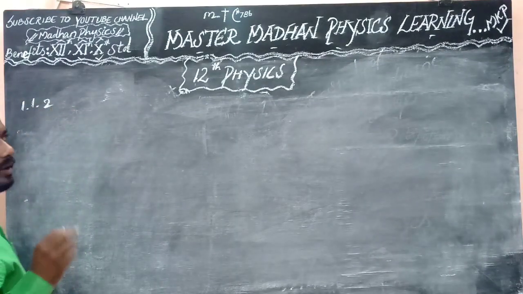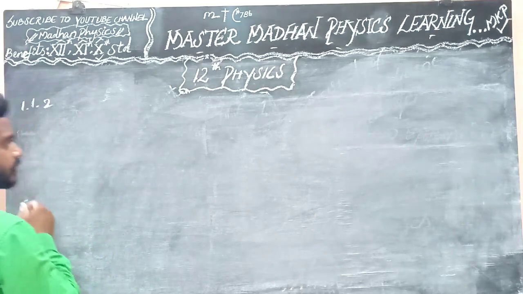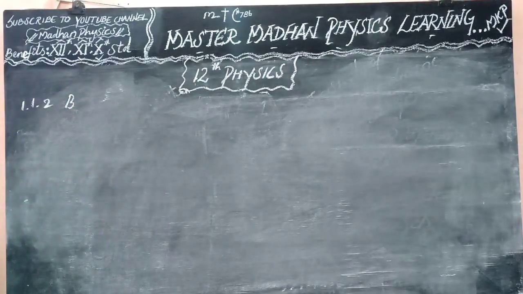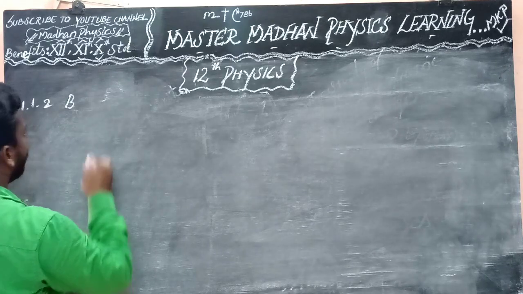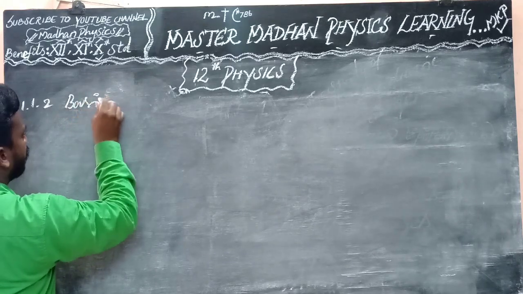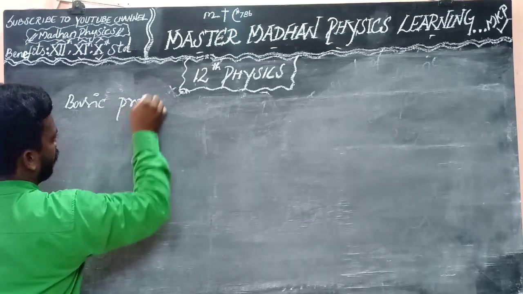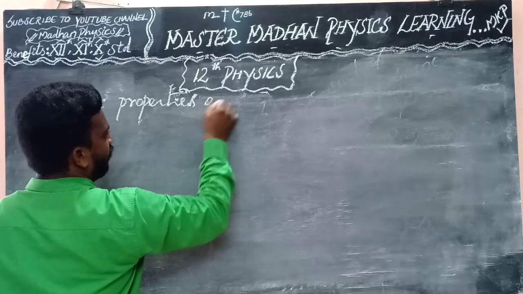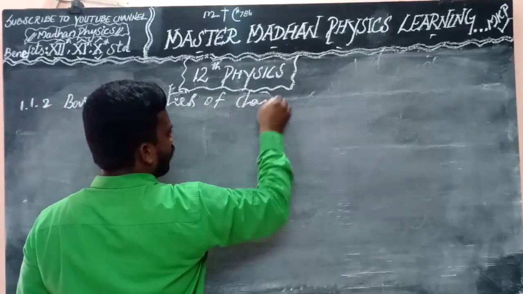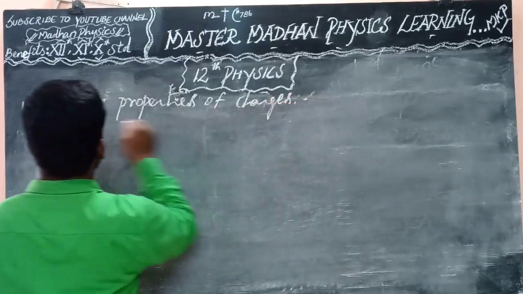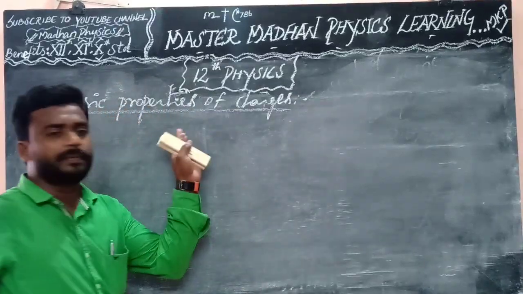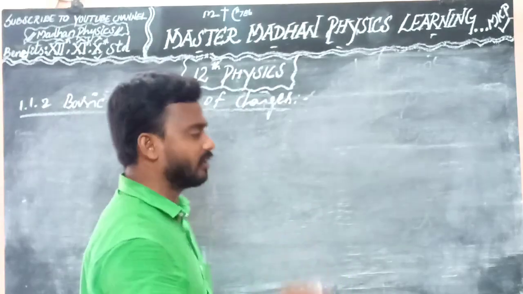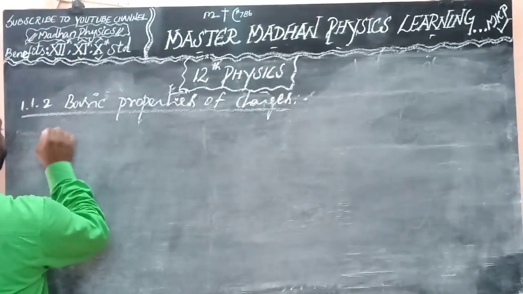1.1.2. What is the topic? I think basic properties of charges. So in these basic properties of charges, it will be classified into three types. First one is electric charge.